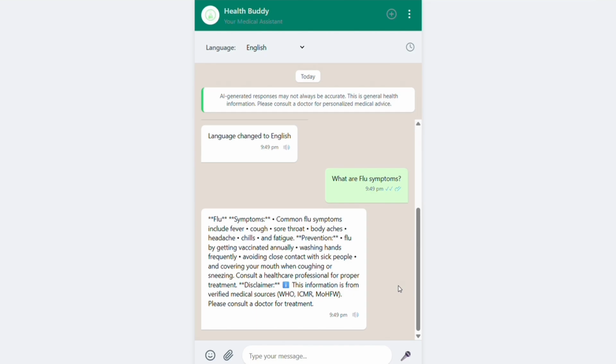There is one more feature added to our chatbot, which is the speaking feature. In rural areas, most people can't write, so they can use this feature to speak about their disease, and our chatbot can show what disease it relates to and tell them the symptoms. You can also add pictures if you are infected by something, through this icon, and it will tell about the major concerns of that disease and what can happen with that particular bruise or injury. These are most of the features we have embedded.